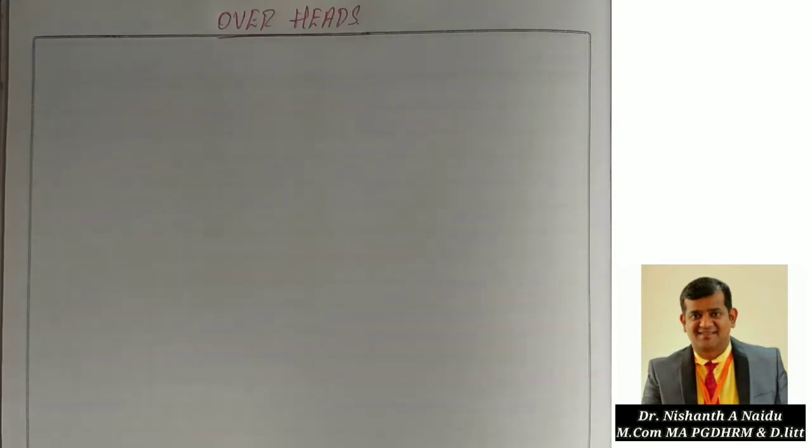Overheads: whatever expenditure we get should be allocated department-wise. While allocating department-wise, on what basis are we going to distribute the expenditure? For example, if you take electric power, you have to allocate how much electrical expenditure was spent for the production department and how much for the administrative department.